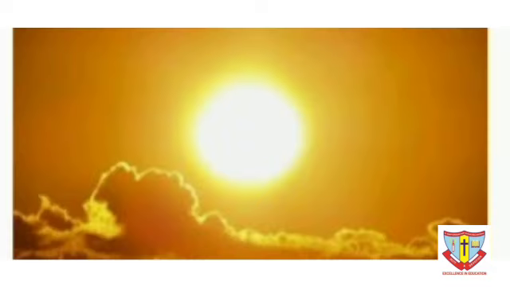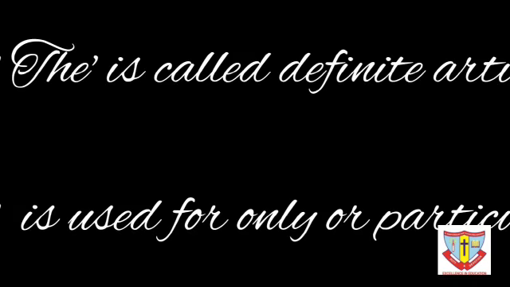The sun. Now sun is also called a star, isn't it? But sun is the nearest star to the earth. So here we have only one nearest star, only one. That's why we are adding the to sun and a to star. So this the is a definite article.